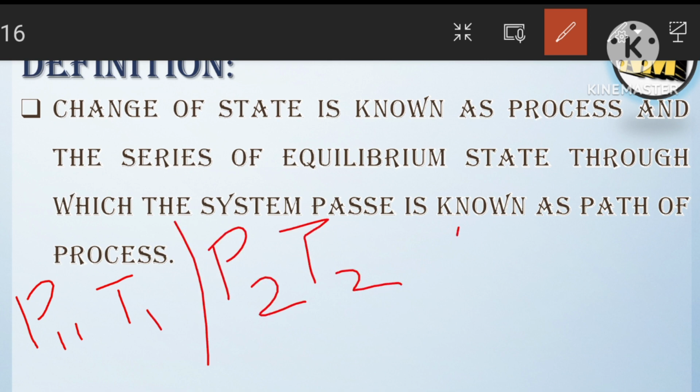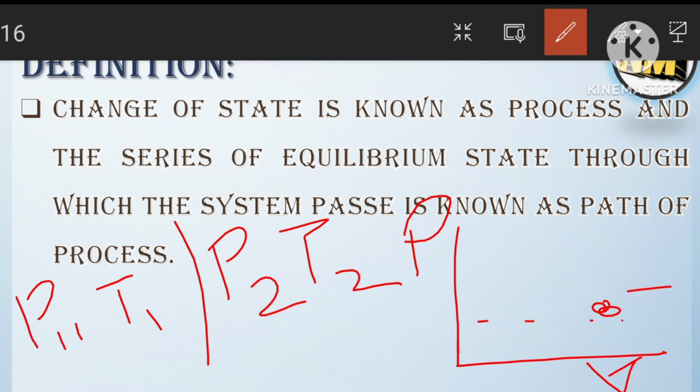Suppose we plot a PV diagram, P and V. We don't know the temperature, but we are simply assuming a point at temperature T1 and pressure P1. And the next point is, when water turns to ice the temperature decreases, so at temperature T2 and pressure P2.